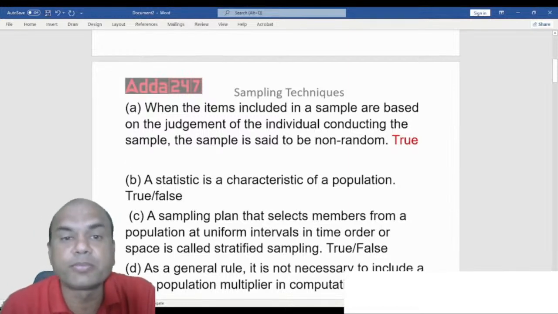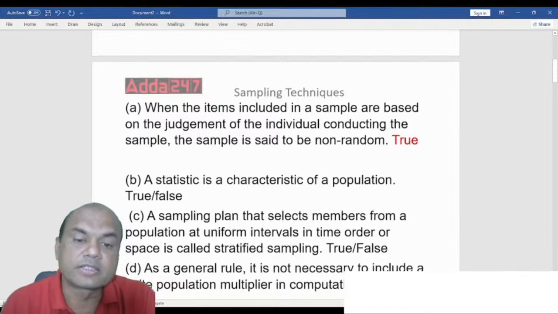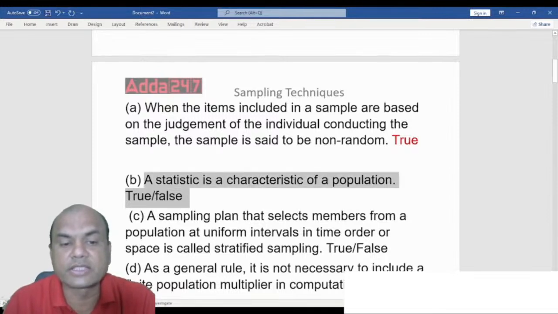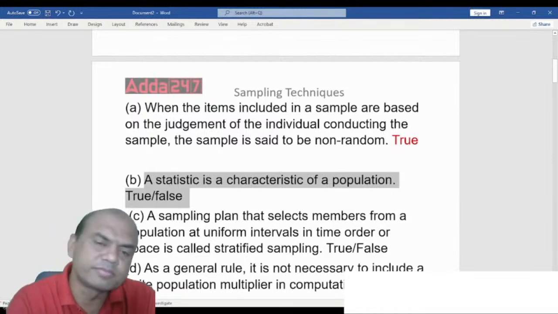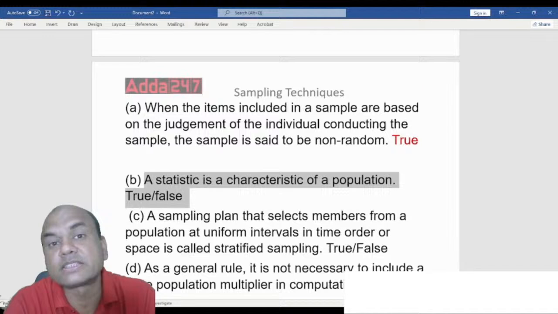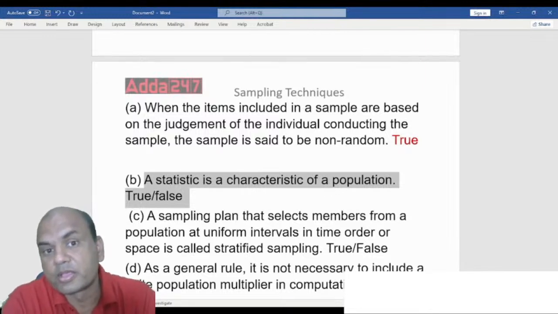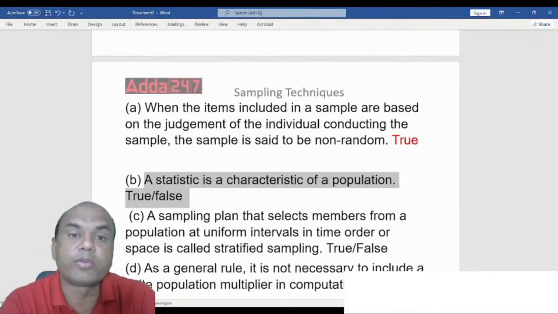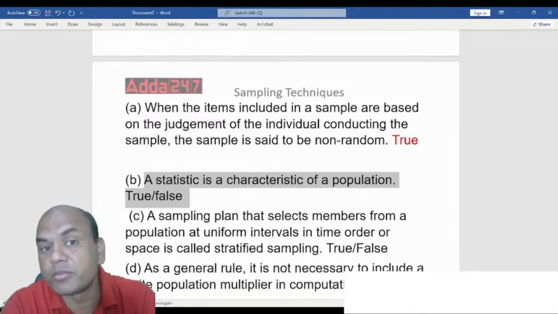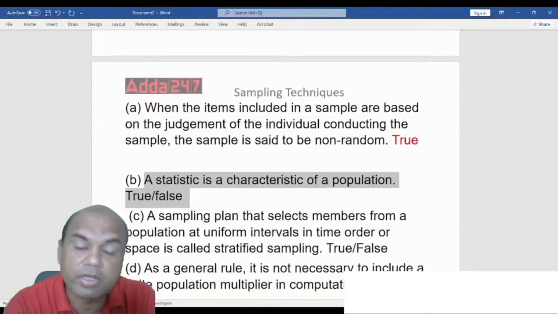Second one. A statistic is a characteristic of a population. Now this is a simple one. You must answer this. A statistic is a characteristic of a population. True or false? What do you say? Everyone, think over it. What is population? What is sample? Suppose I find the mean of a population, what is it called? Suppose I find the mean of a sample, what is it called?